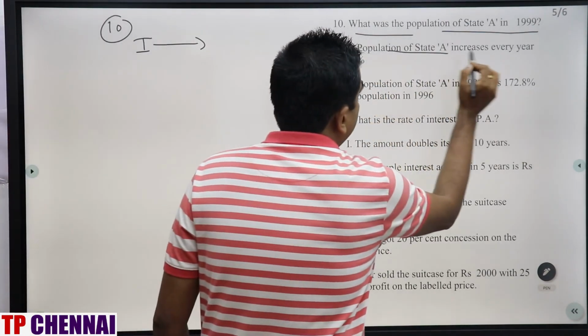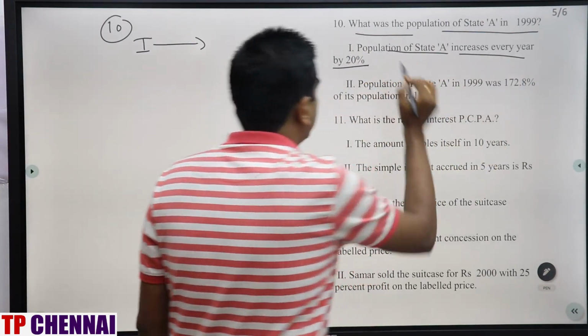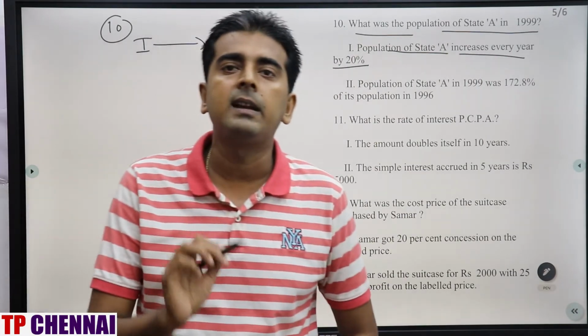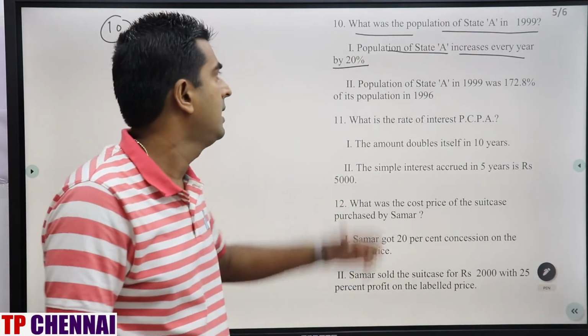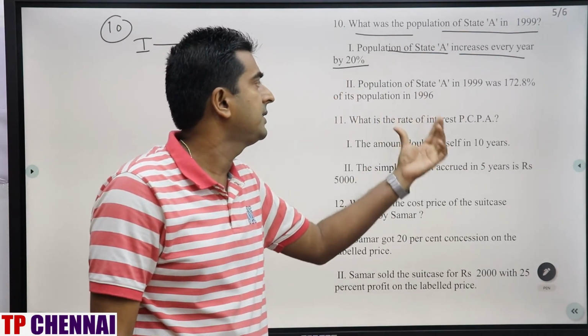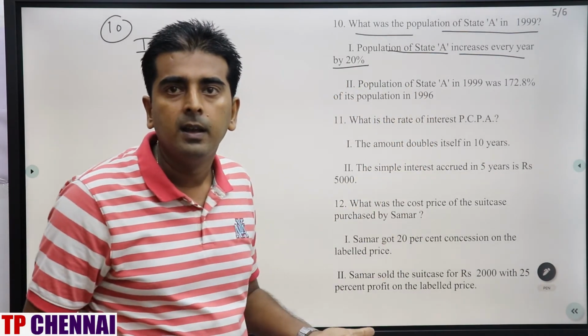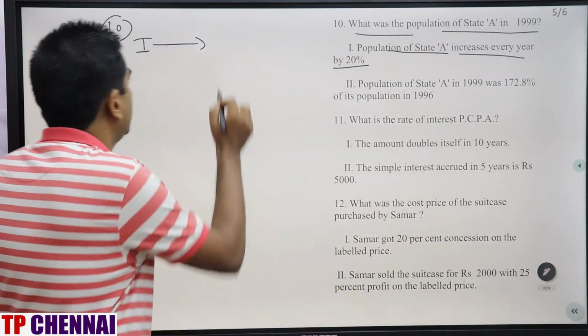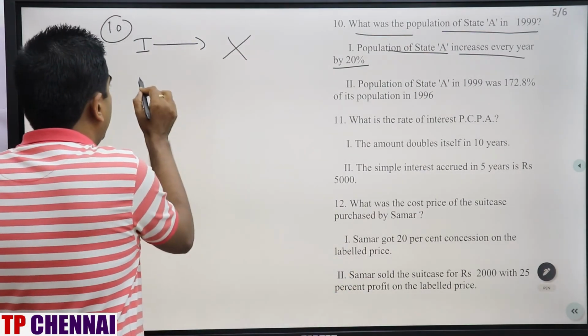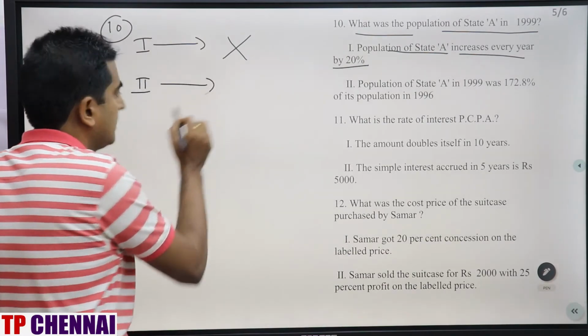Population of state A increases every year by 20%. Can you understand anything in this particular statement? No. Because what they have mentioned here is that the population of state A increases every year by 20%. But what is the present population value? They have not given it to you. If they have not given it, that means from the first statement alone, I can't solve the question.